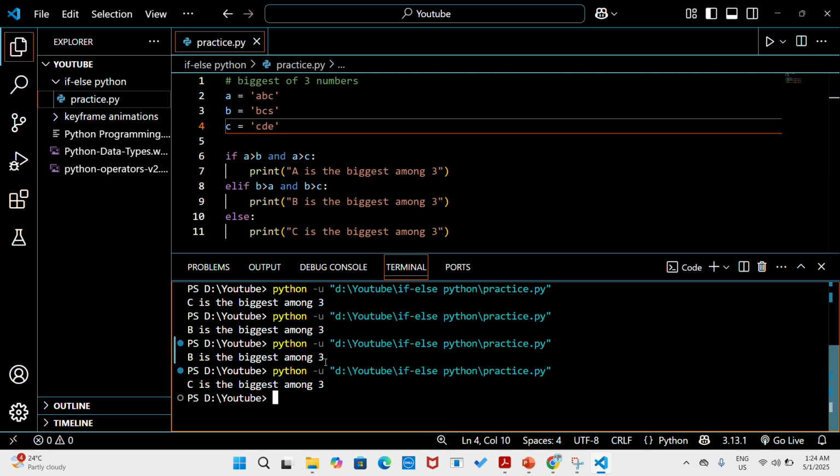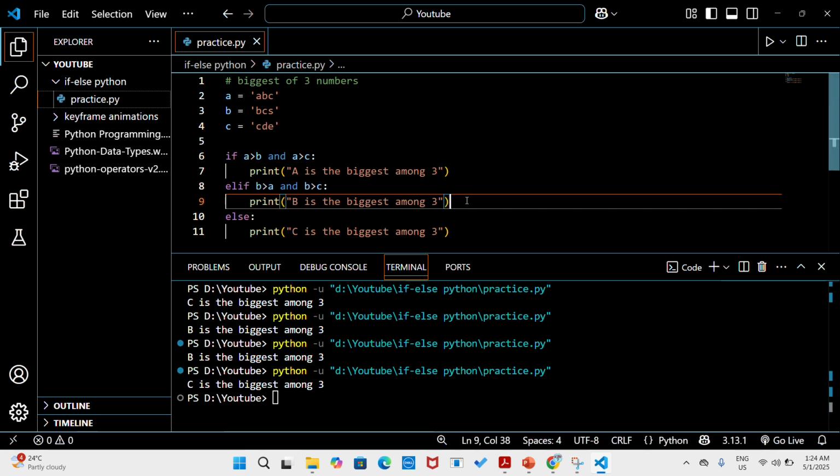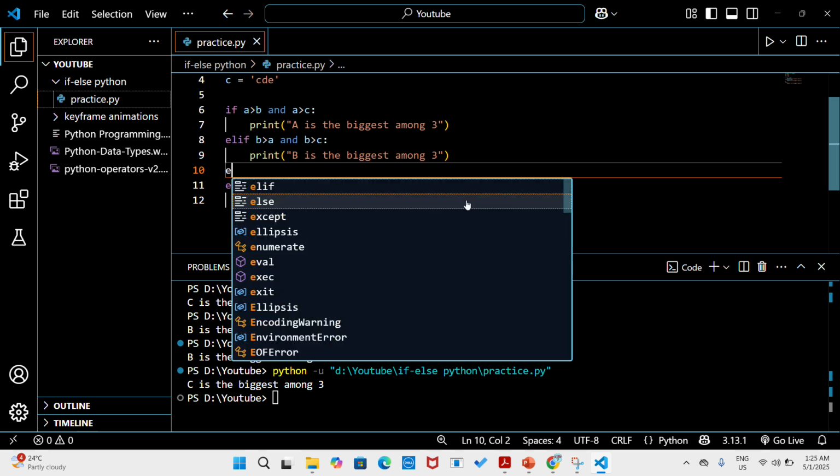C is the biggest. What is the error here? It is executing the else block regardless of whether we enter a number or not, because we are not checking in the else condition. That's why we will write another condition.